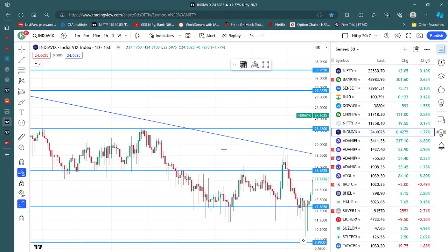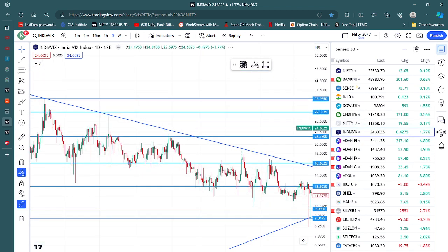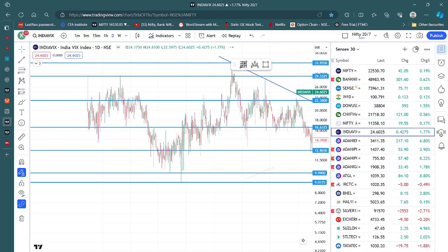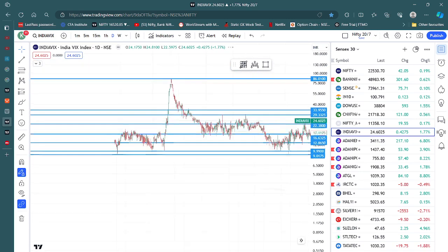And let's just move on to another. Let's just see what VIX is showing right now. VIX is at 24, which is quite high. Now we will analyze what it was in 2019.